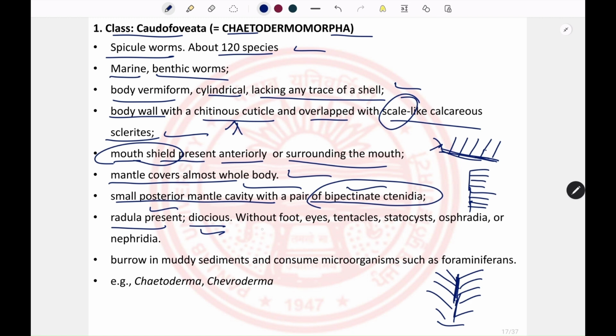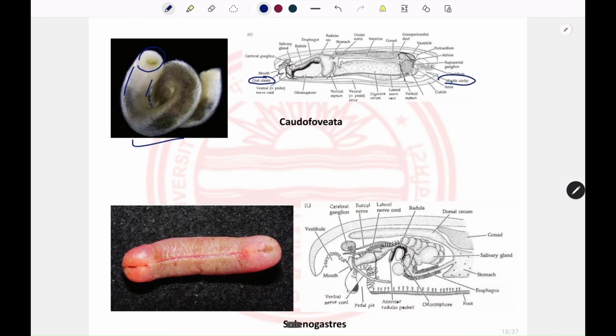They are dioecious, and they lack a foot, eyes, tentacles, statocyst, osphradium and nephridium. They form burrows in muddy sediments and consume microorganisms like Foraminiferans. Examples include Chaetoderma and Scutopus. So these are the Caudofoveata.